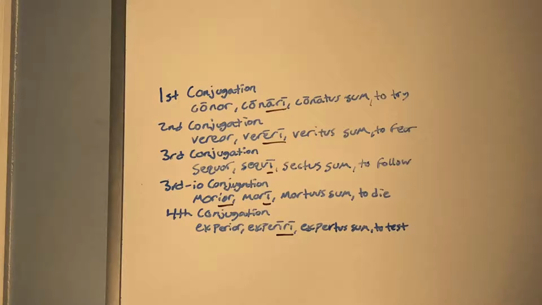The infinitive ends in long E, R, long I. For both sequor and morior, the infinitives both end in a long I, so they'd be in the third conjugation, but we know morior is third io because it ends in -ior for the first principal part. For experior, we see that experiri is the infinitive for that verb, so we know that experior will exist in the fourth conjugation.